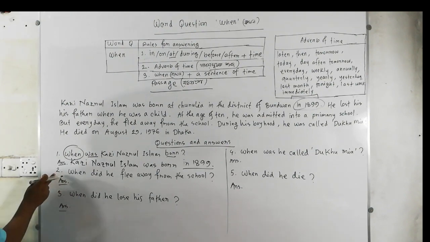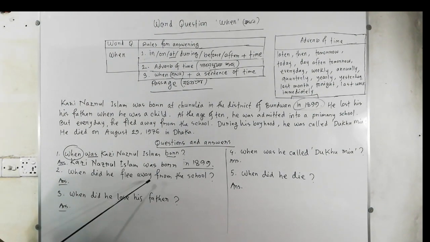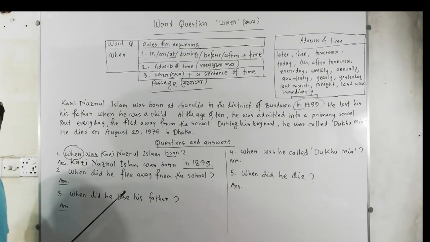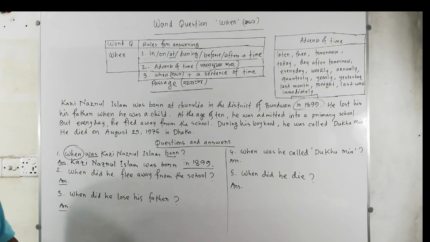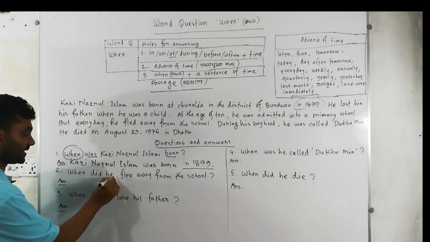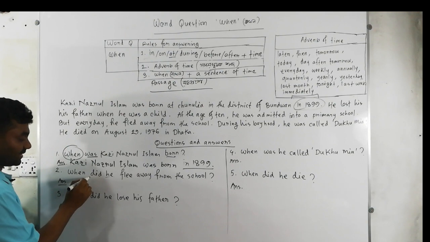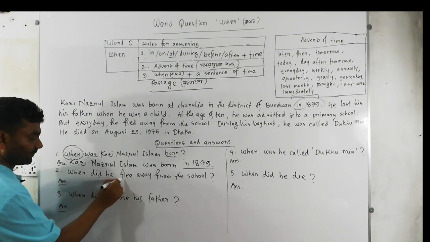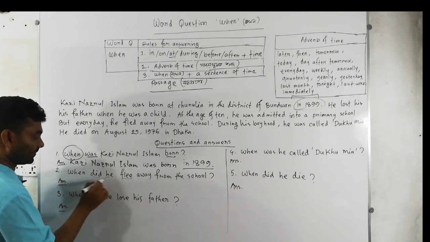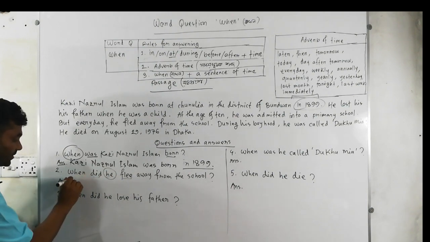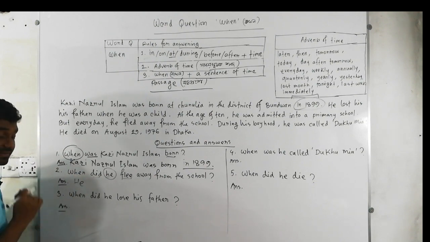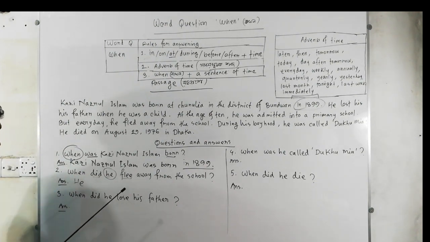Now, moving on to number 2. When did he flee away from the school? This is the question, and this is the turning point. While answering the what questions, I've already discussed this technique. We have to take the subject at the beginning of the sentence. Here we go. We have subject he, between these two verbs. So I'm writing it: he. And after that, we have to take the verb.